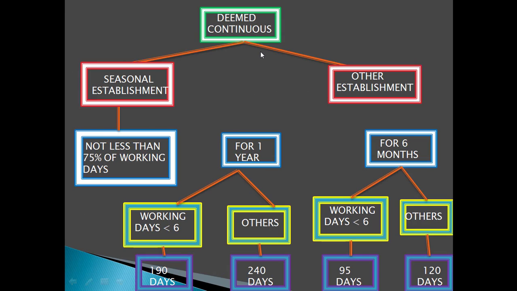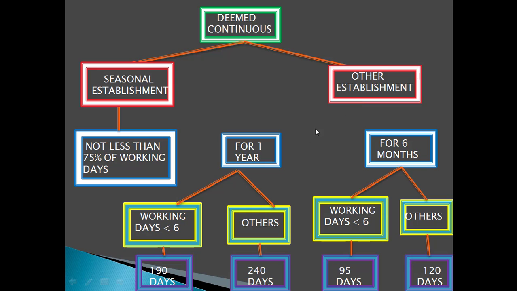See, it's clearly shown here: deemed continuous service for seasonal establishment and for other establishments. For seasonal establishment, an employee needs to go for not less than 75% of the working days, which I explained earlier. If a seasonal establishment works for 100 days, then the employee needs to go for not less than 75 days. Then he'll be considered to be in deemed continuous service.